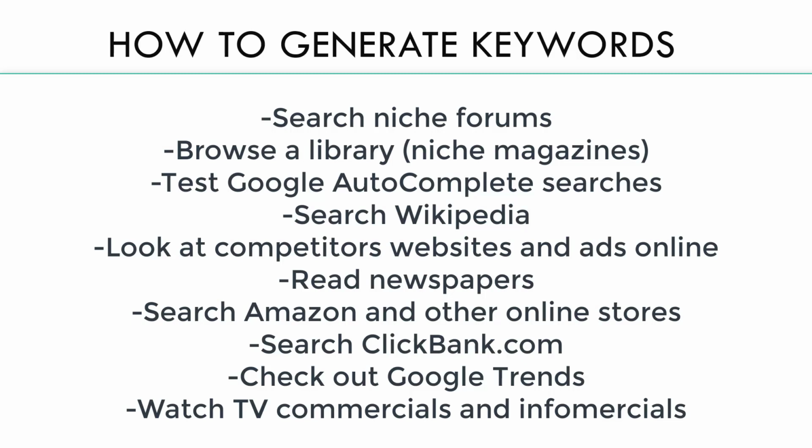Look at newspapers. What are the headlines that are catching people's attention? Look at your competitors. What other niche sites are ranking for these keywords? Go into Amazon and eBay. Use the autocomplete function in the search field. Browse affiliate networks like CJ.com or ClickBank. Use sites like Google Trends to see if you're getting any search volume for your keyword and to get ideas for other keywords. Go shopping. What products are like yours and see what the packaging uses for keywords.